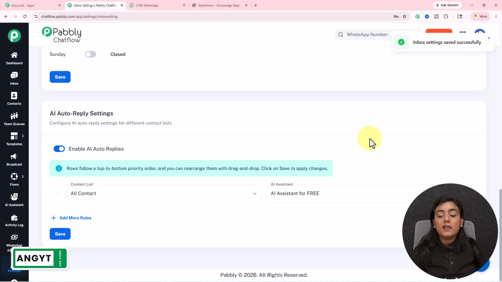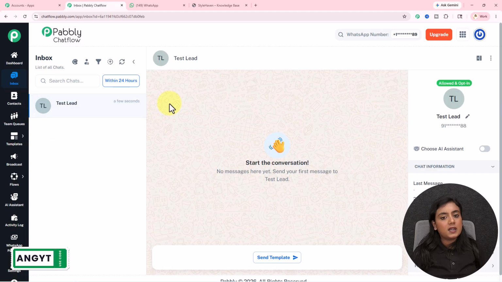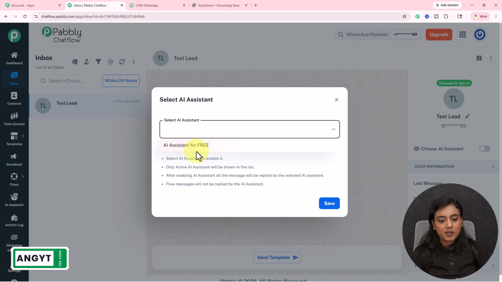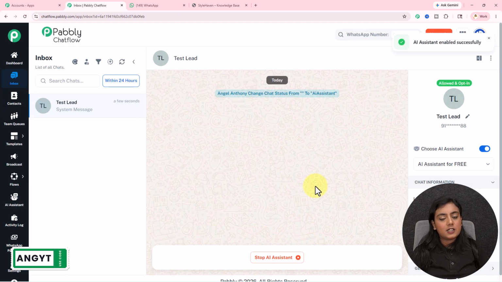Okay. With that, if you want to assign this AI assistant that you have created to a specific contact, for that go to this inbox section. You will come to the chat, select this choose AI assistant option, toggle this button on and select the AI assistant from the drop down. In this chat, this assistant will be automatically enabled. So this is how you can assign the assistant to a specific contact also.